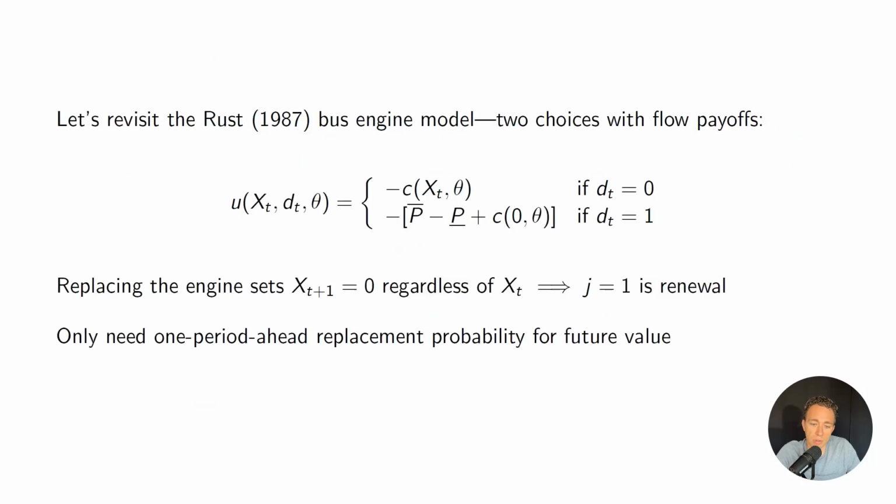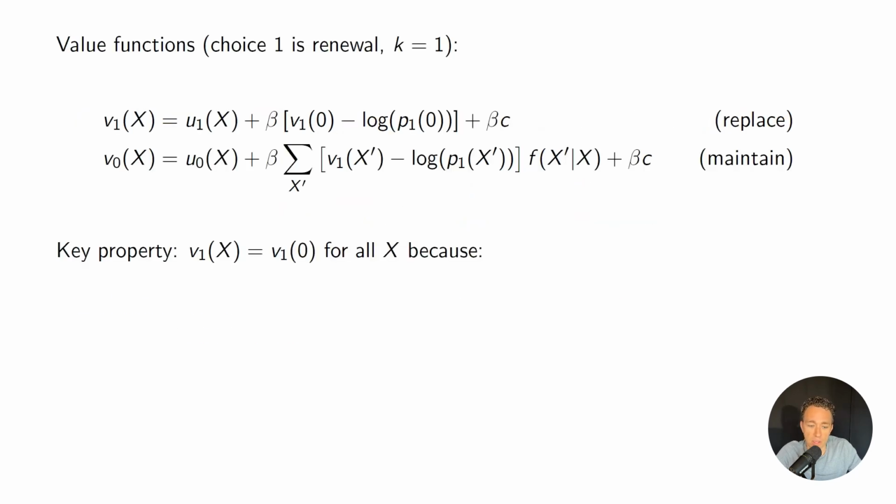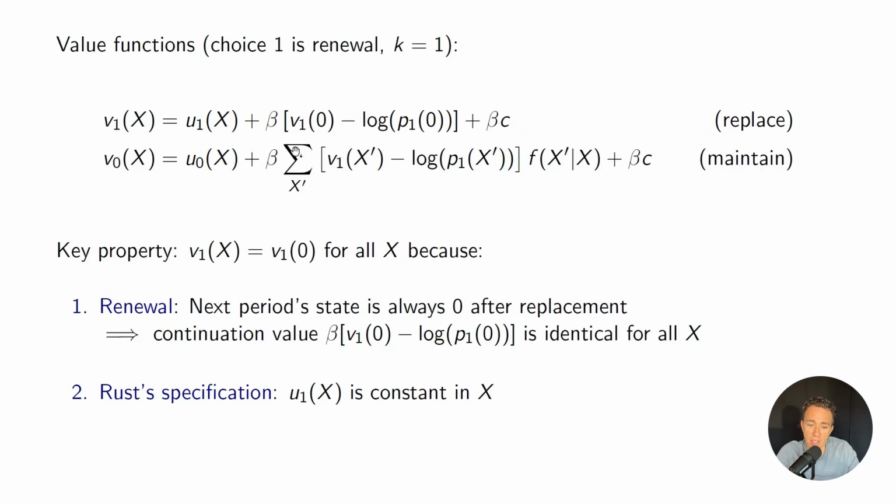So if we go back to his model, basically it's just saying that the replacement cost and the scrap value are going to be equivalent regardless of what the odometer reading was. That might be a valid assumption if the only thing that happens is the engine gets melted and turned into tools or whatever. But maybe the scrap value would be higher if the mileage were lower in reality. In any case, those two assumptions together are going to make it so that regardless of the odometer reading, at the time of replacement, the future value is equivalent.